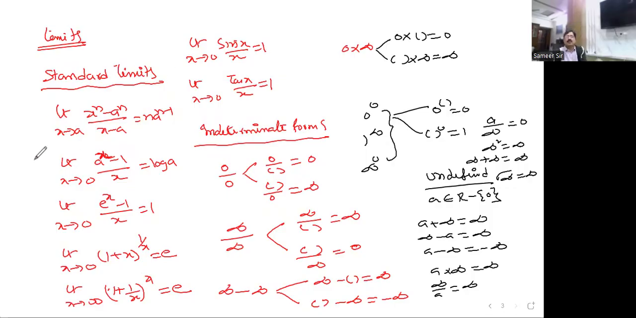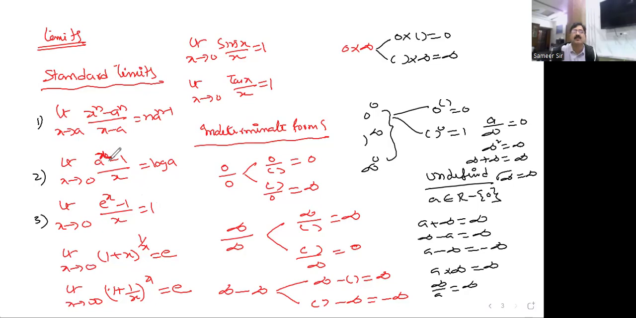Well, let us start the topic, guys. I'll start with the limits topic. In this limits topic, we have standard limits. This is the first one: limit x tends to a of (x to the power of n minus a to the power of n) divided by (x minus a) equals n times a to the power of n minus 1. This is the second one. This is the third one: limit x tends to 0 of (a to the power of x minus 1) by x.